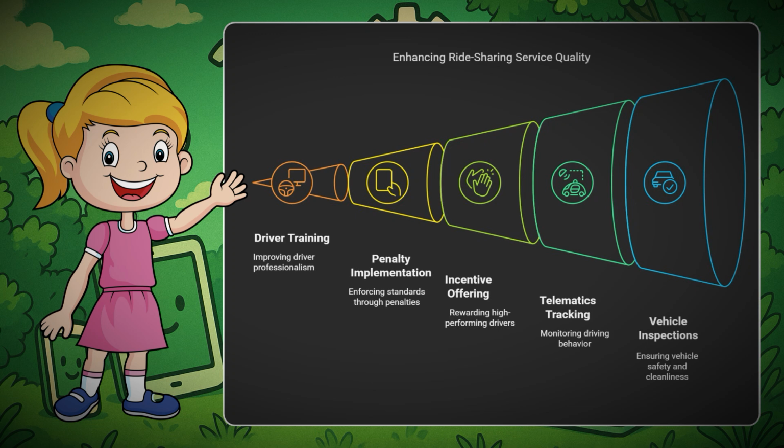Next visualization is enhancing ride-sharing service quality, specifically for drivers. We can provide driver training. We can penalize them if they fail to meet the standards. We can offer incentives, telematics tracking, and vehicle inspection.